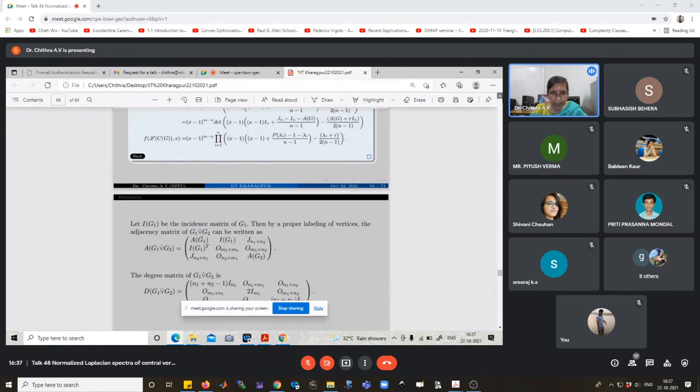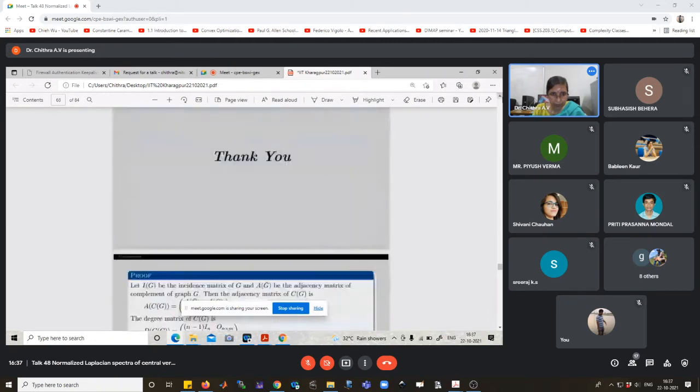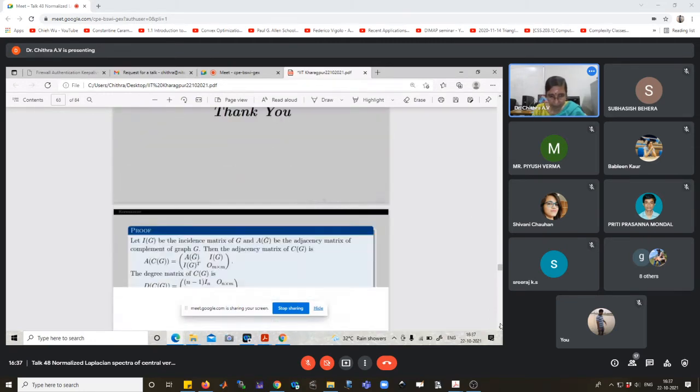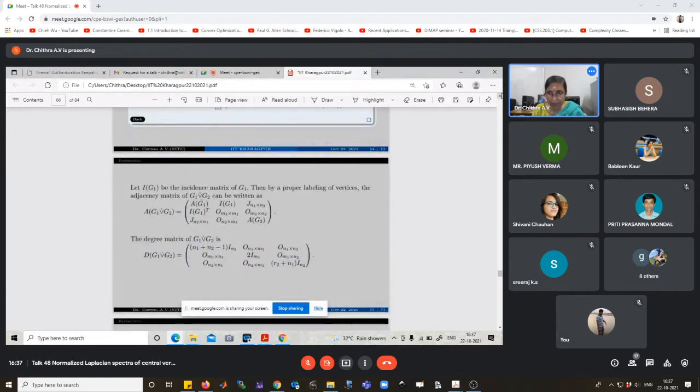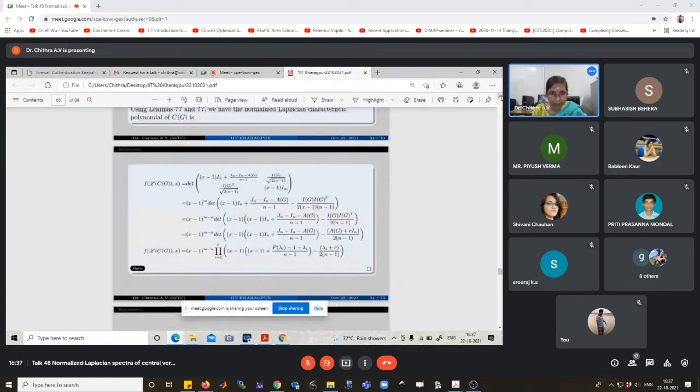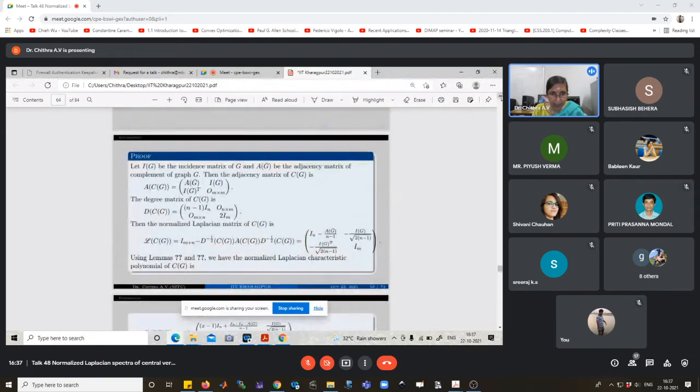The proof of this result, let me just explain one of the proofs. Let I_G be the incidence matrix of graph G and H bar the adjacency matrix of the complement of the graph G. The adjacency matrix of C(G) is equal to the adjacency matrix of G complement, I_G transpose, 0 of m by n.